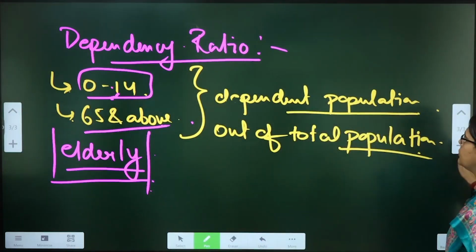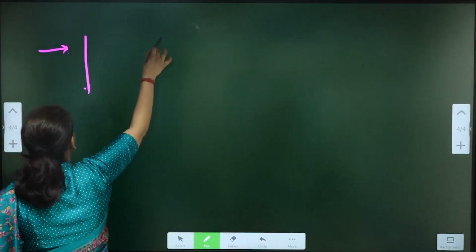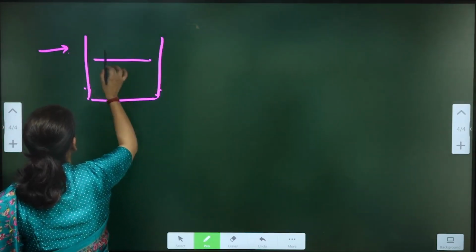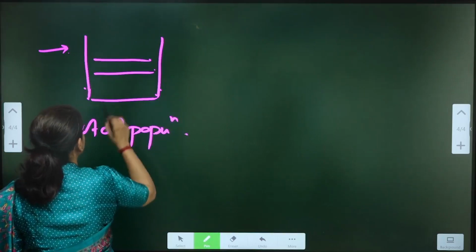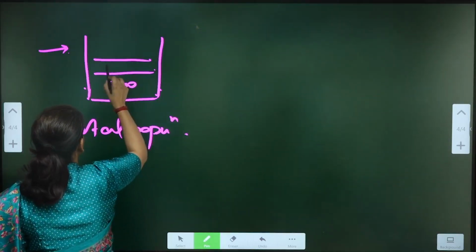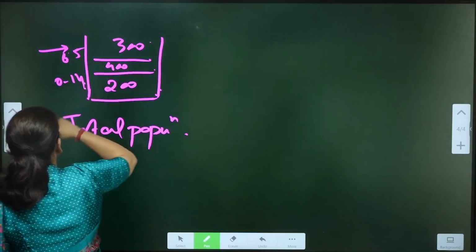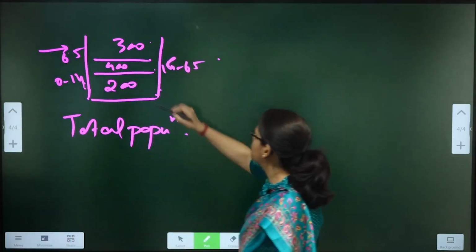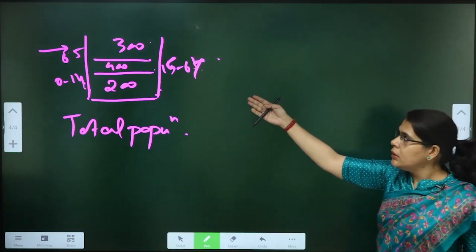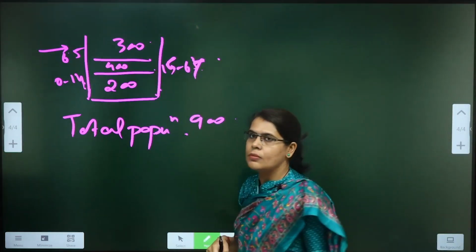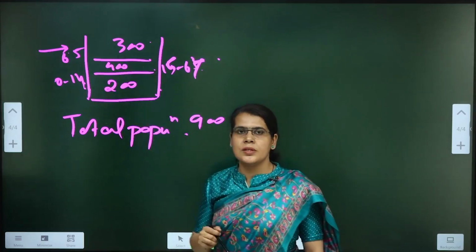Now see, let's assume that the total population here is 900, and 0 to 14 is 200, 400 and 300, so on, as per the different age groups.